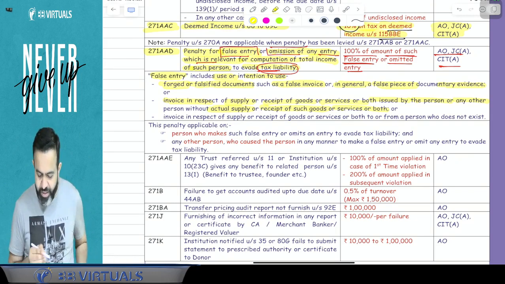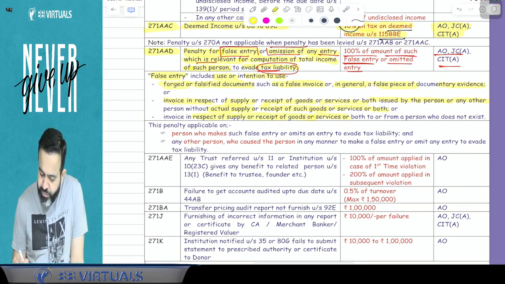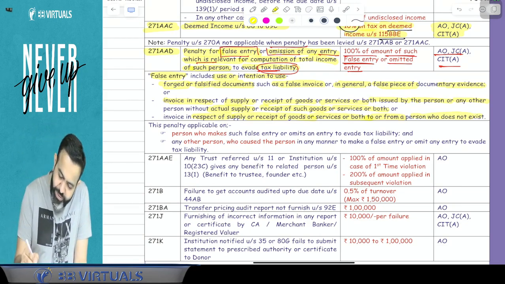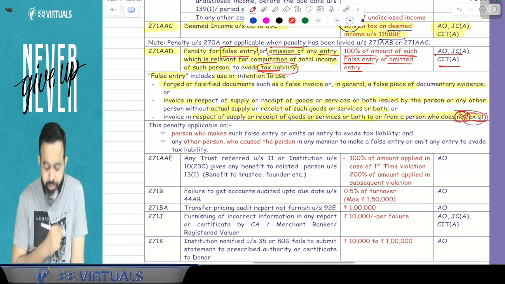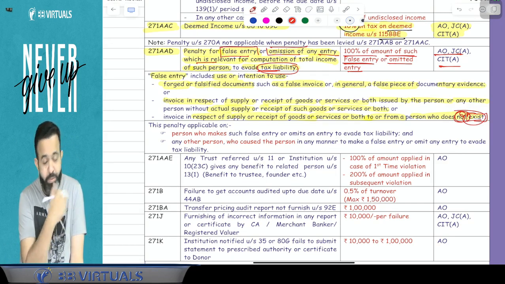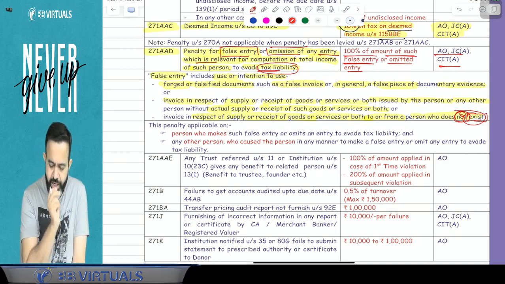So the last point: invoice in respect of supply or receipt of goods or services or both to or from a person who does not exist. That Ram Bharose Limited does not exist at all, and there is an invoice from that person saying we purchased goods or services from it. Then it will be treated as a false entry or false invoice.